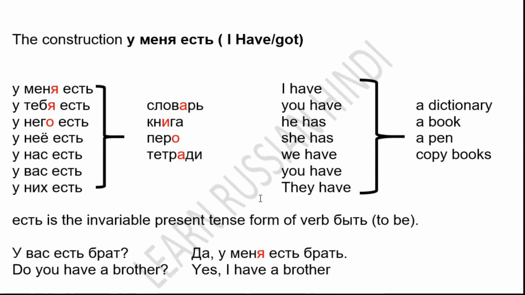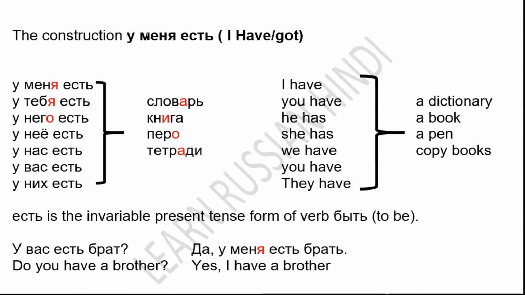Now coming to next, the construction u menya yest. U menya, stress is on ya. U menya yest means I have or I got. So u menya yest slovar. I have a dictionary. U tebya yest slovar. You have a dictionary. U nego yest slovar. He has a dictionary.